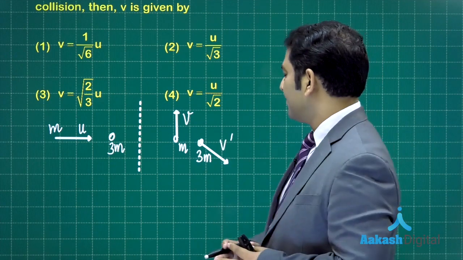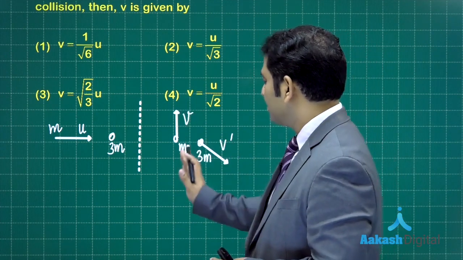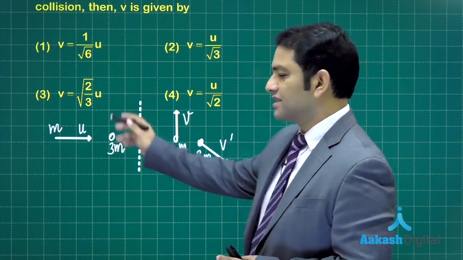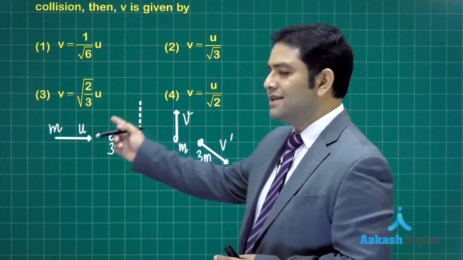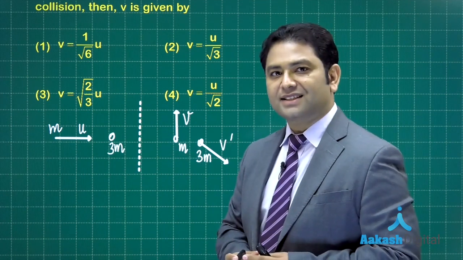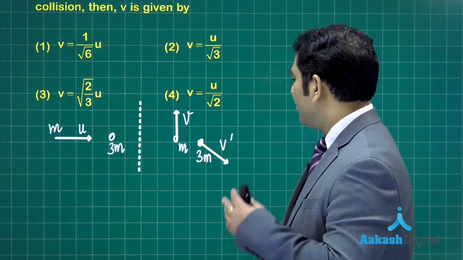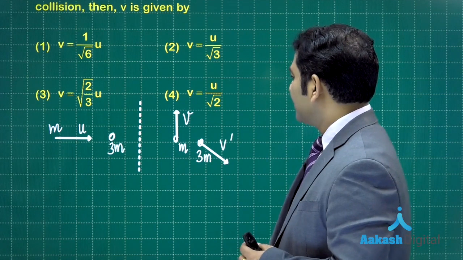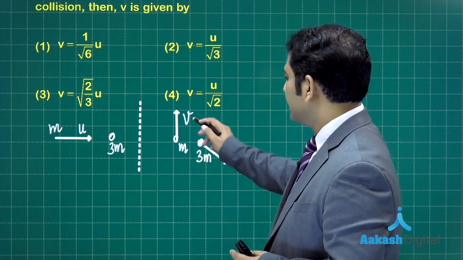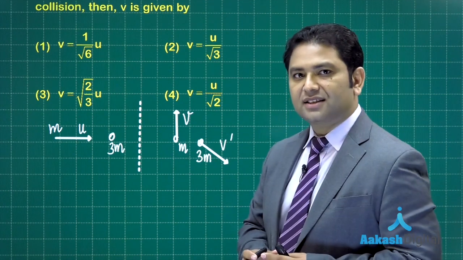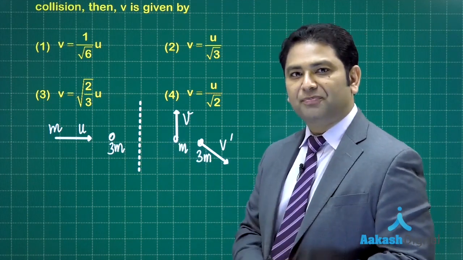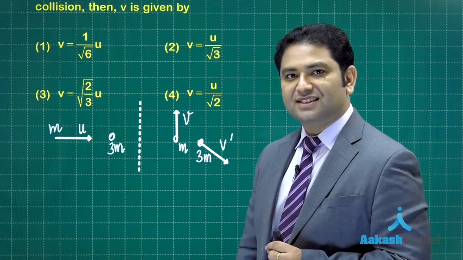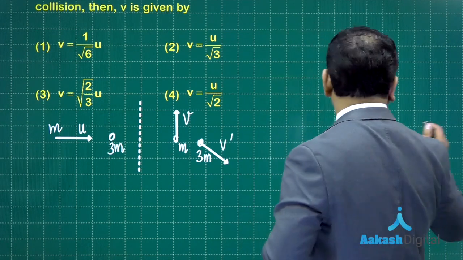Its y component will cancel this one, because the initial y component is 0, and the x component will maintain the momentum along the x direction. There are two unknowns, v and v dash, so we require two equations. Let's generate them.